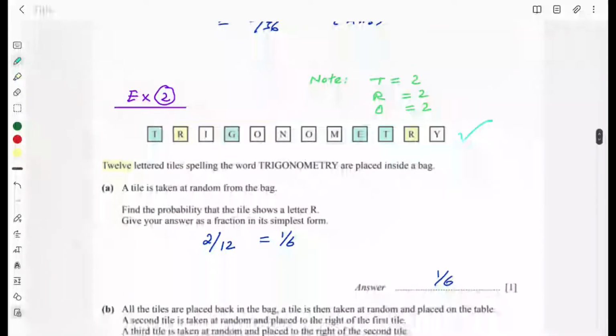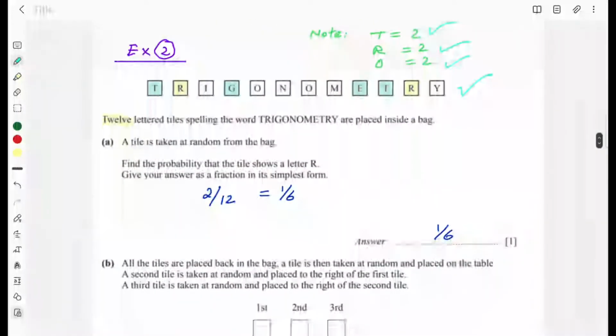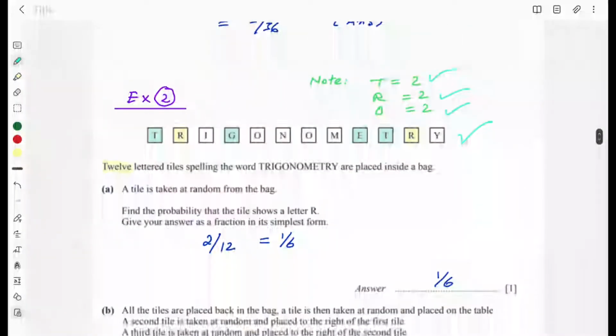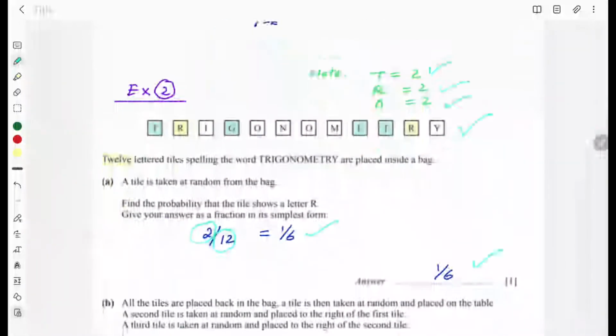So you can see there are two T's, there are two R's, and there are two O's, and the rest of the letters are appearing once. And we are looking for letter R, which is appearing twice. So 2 is your favorable outcome. Out of total 12, so 2 over 12 is the probability. You can simplify it, you get 1 over 6. 1 over 6 is your answer.